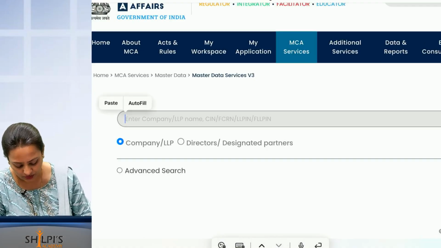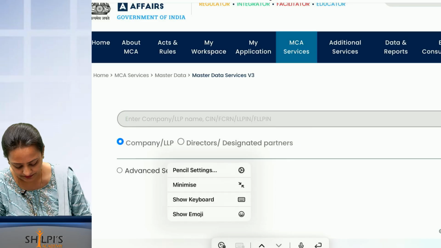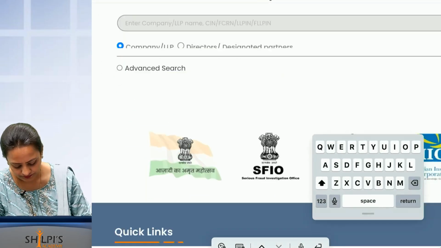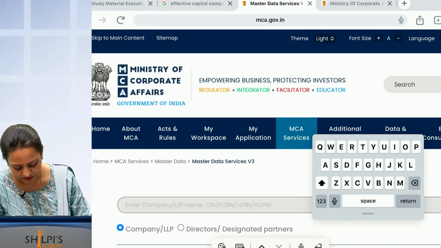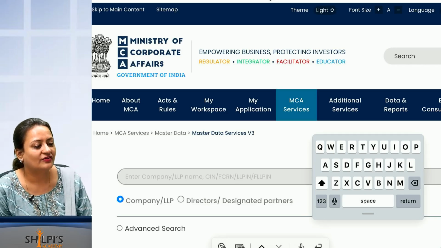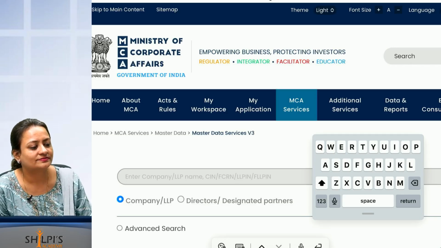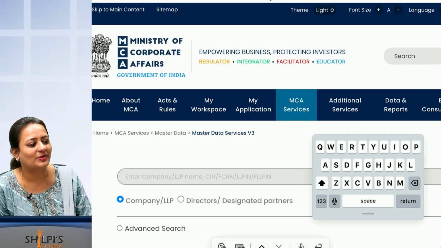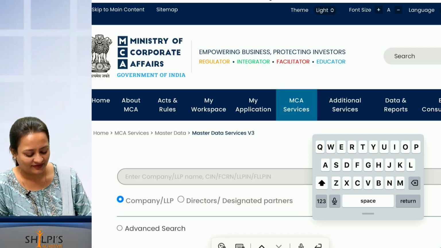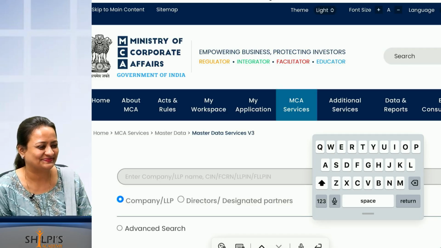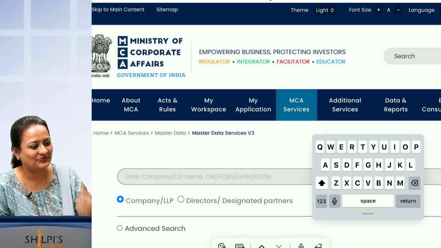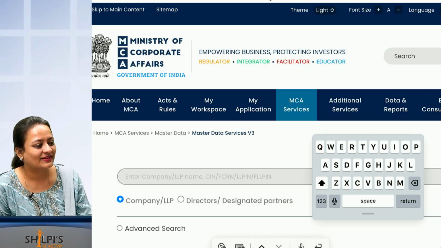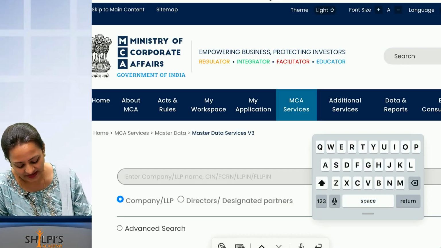Any company name you want to tell me? Any favorite companies? No, you are all going to become company secretaries. One company also you have not chosen. Tata is not a company. Tata has a lot of companies. One company name you have to tell me. Okay, that is an MNC. Can I have an Indian one, please?